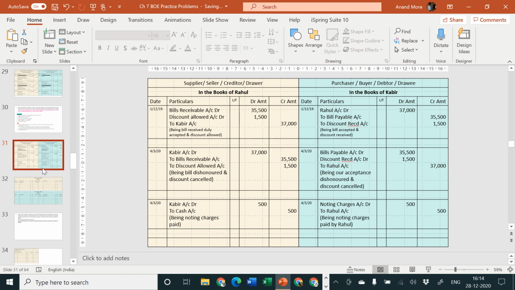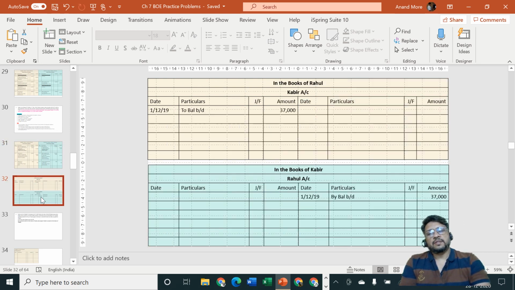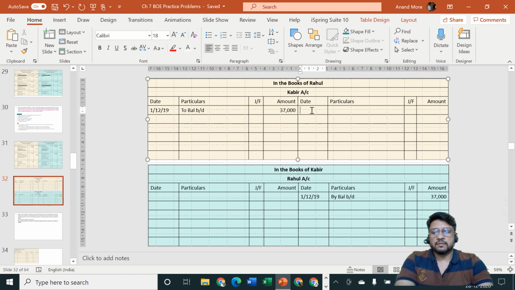Go to the debit side of bills receivable, go to the debit side of discount allowed, and go to the credit side of Kabir. So let us go to the credit side of Kabir account. We have not prepared bills receivable account. We have not prepared discount allowed account, but we have prepared Kabir account. So let us go to the credit side of the same, and on the credit side of Kabir account we will write by bills receivable 35,500, by discount allowed 1,500.